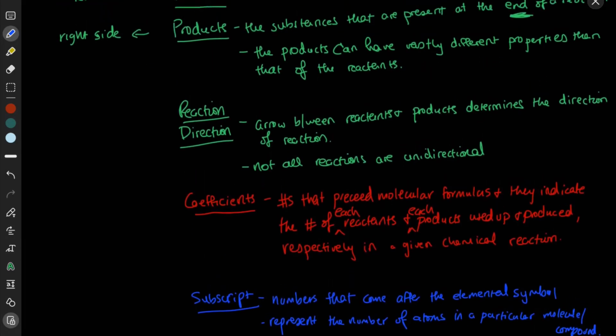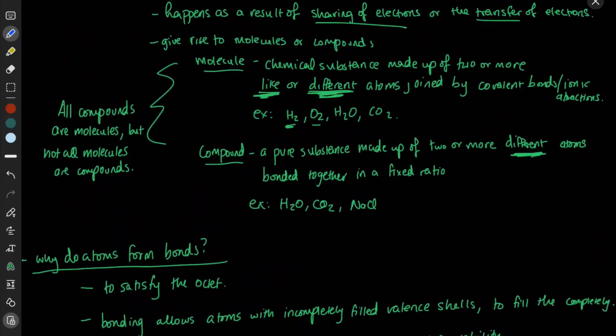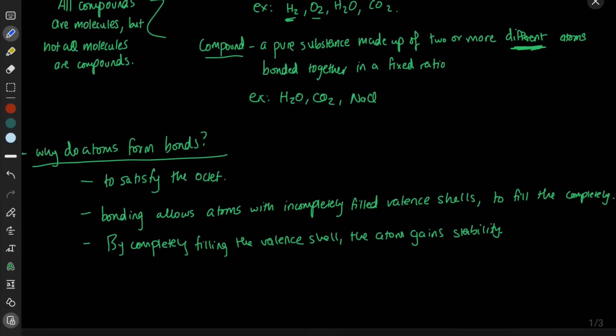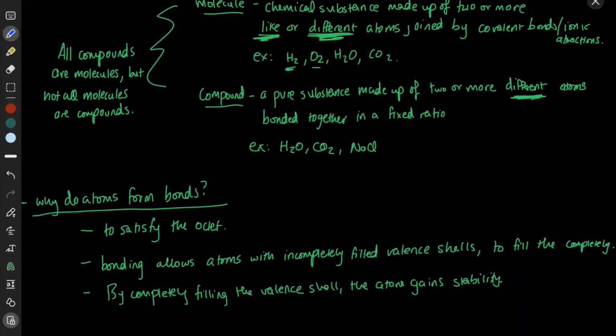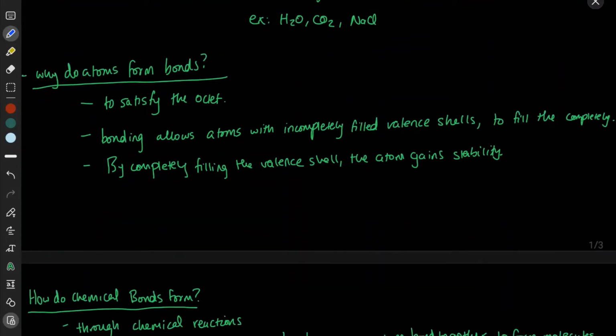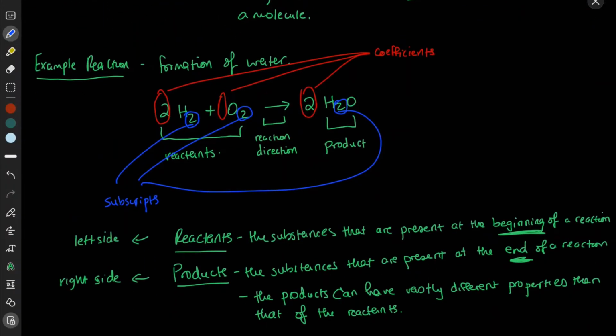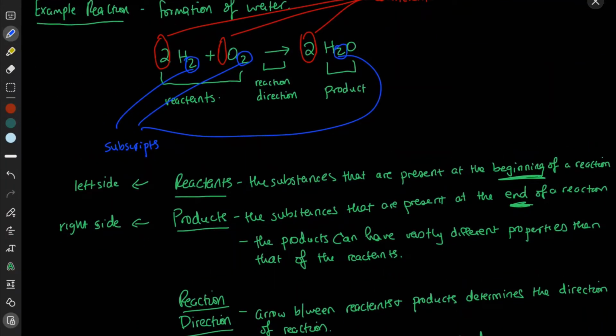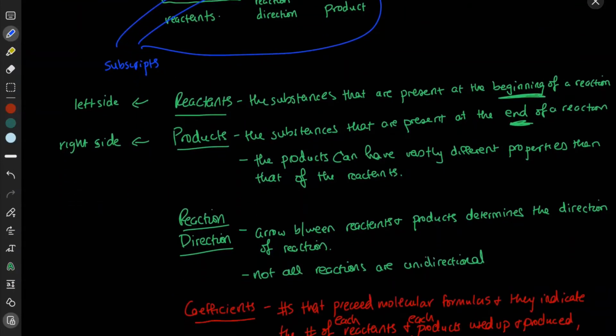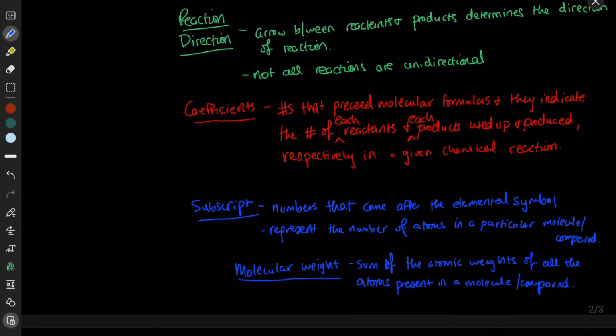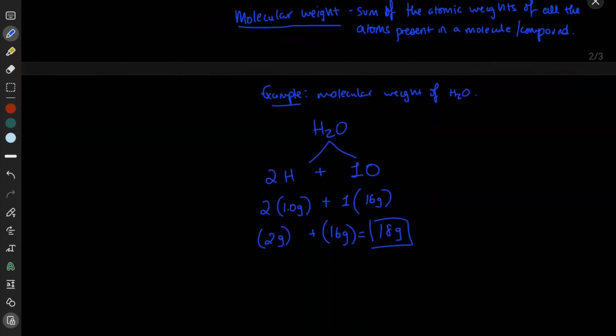That's molecular weight. Okay, so far we've discussed what a chemical bond is, we discussed what molecules and compounds are, we discussed why atoms form chemical bonds, we also discussed how chemical bonds form through chemical reactions, and we discussed all of the different aspects of a typical chemical reaction formula, right? So we talked about what reactants are, products are, the direction of the reaction, and coefficient, subscript, and also molecular weight. So now let's talk about how chemical reactions obey the laws of conservation of matter and conservation of energy.